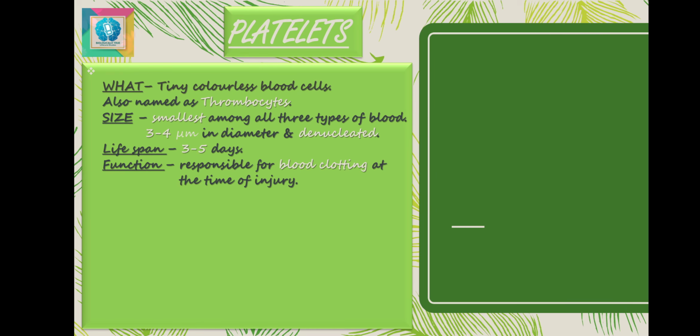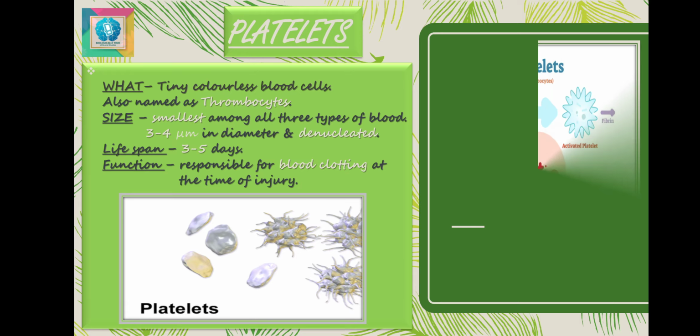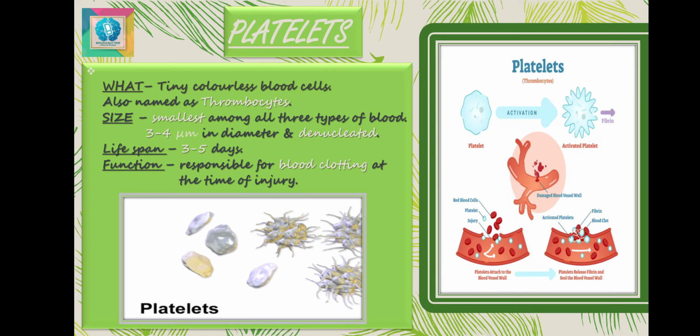The third category of the cellular elements of the blood is your platelets. Platelets are the smallest sized corpuscles of all the three types among the WBCs, RBCs and platelets. Platelets are the smallest one. Their number varies from 2 to 3 lakh per mm cube of the blood and size is about 3 to 4 μm in diameter.